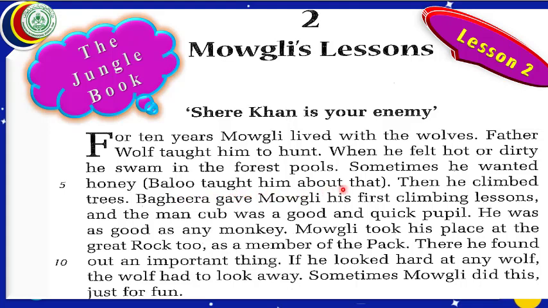Baloo taught him about that. Then he climbed trees. Bagheera gave Mowgli his first climbing lessons. And the man cub was a good and quick pupil. Pupil means student. He was as good as any monkey.